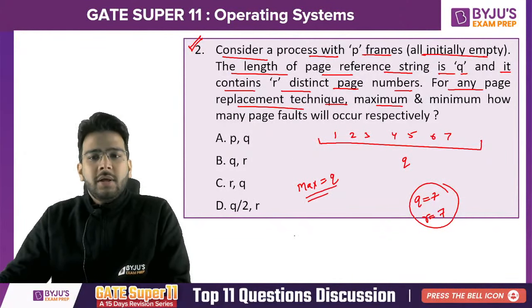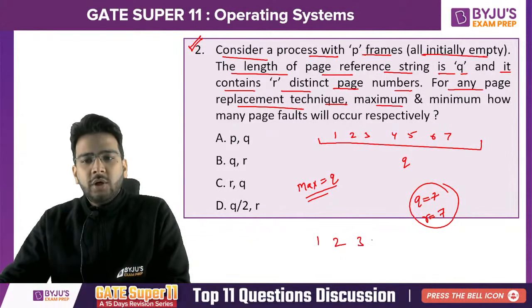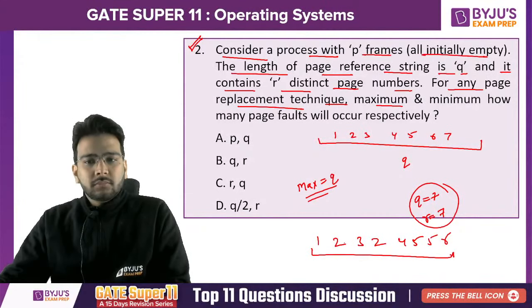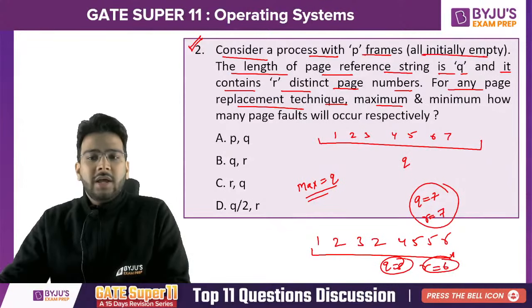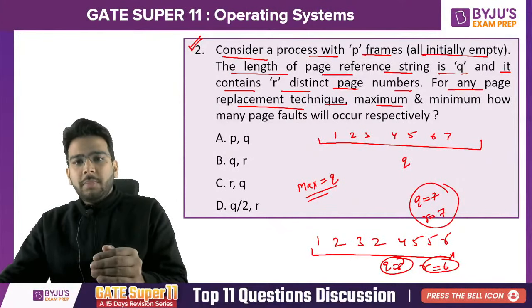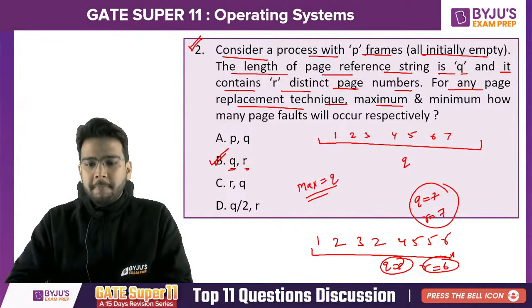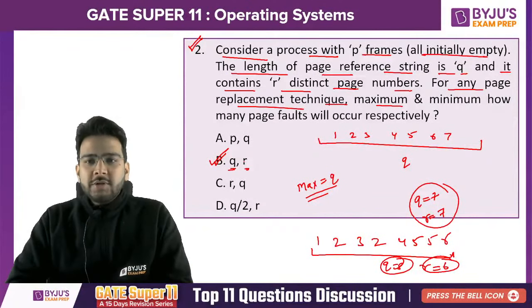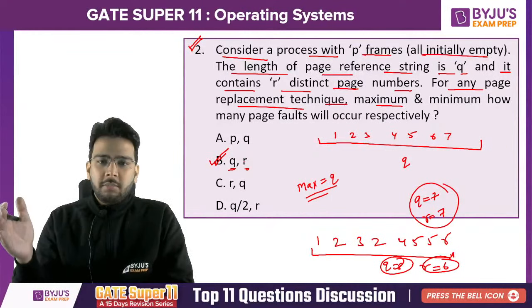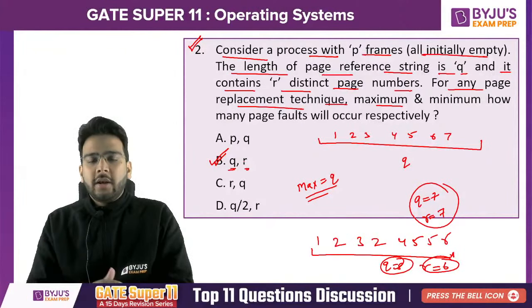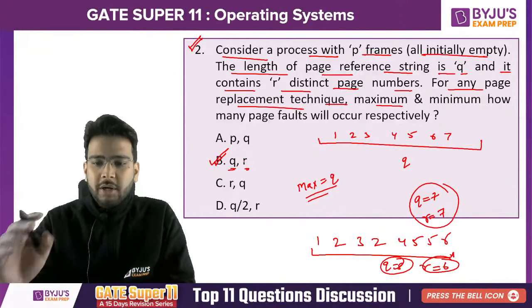And what about the minimum? Let's say you get 1, 2, 3, 2, 4, 5, 5, 6. In this case Q is 8, but the number of distinct pages R is 6 (1, 2, 3, 4, 5, 6). So the minimum number of page faults will be 6. So B is the correct answer. This is your maximum and this is your minimum. Is it clear, everyone? Maximum page faults occur when all are distinct, and minimum when few are distinct and few are repeating. So minimum will be R, maximum will be Q. I hope it is clear to all of you.